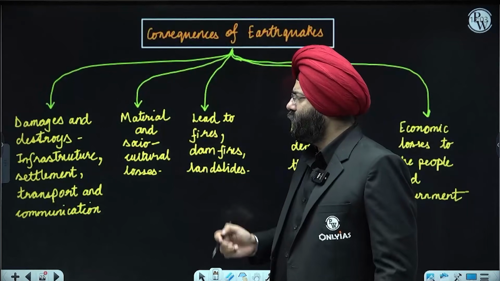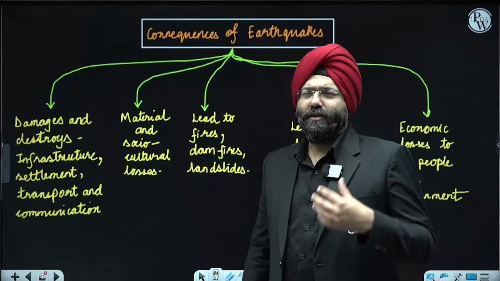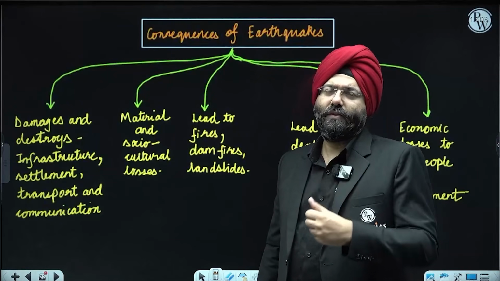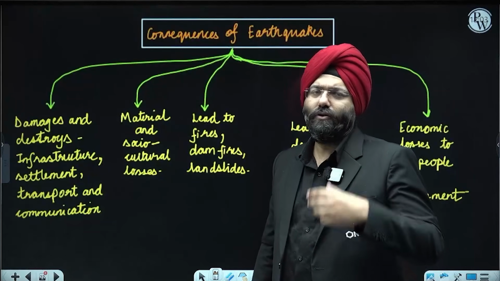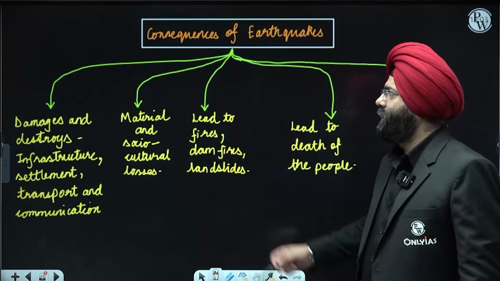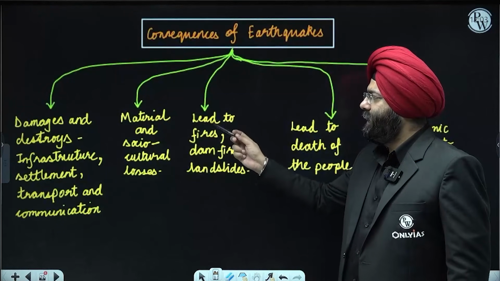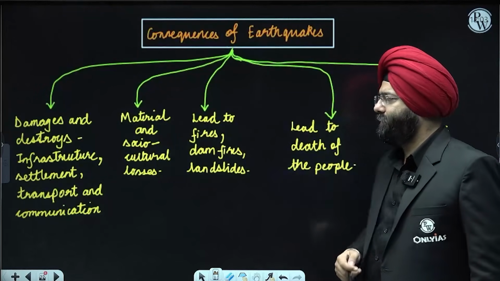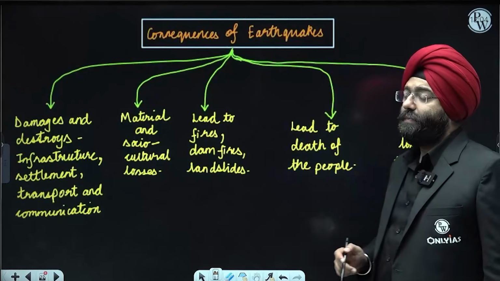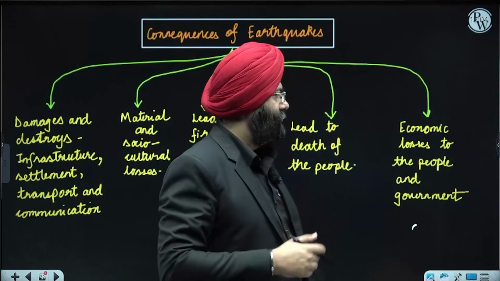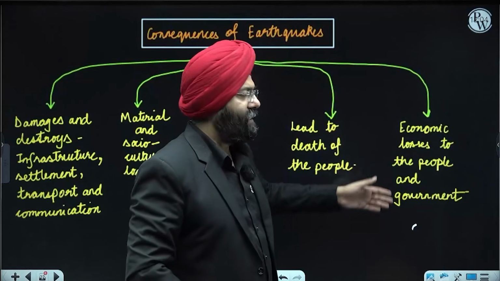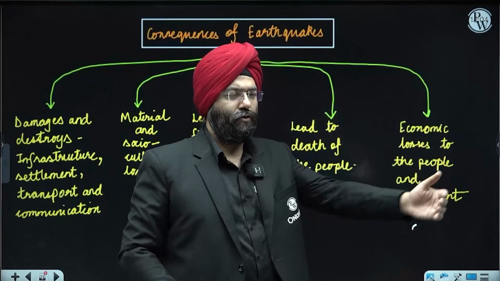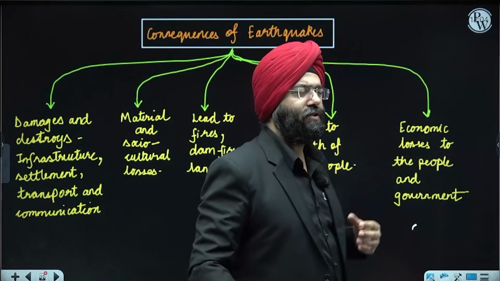Material and socio-economic cultural losses, let us say religious places, something associated with your economy, something associated with your border car that is being destroyed. So a lot of things are basically lost over here. It leads to fire, damage, dam fires, landslides might happen because of earthquakes. It leads to death of the people, again something very sad. Economic losses to the people and the government by default, because the government has to again repair everything, the roads, the infrastructure, and also a lot of losses basically happen.